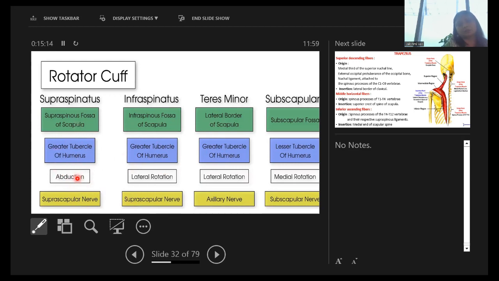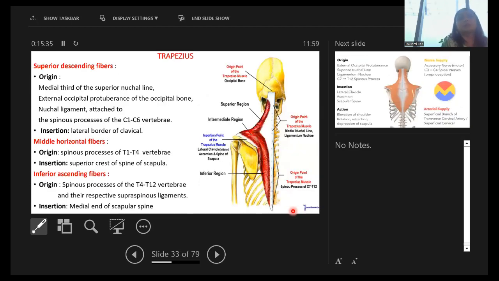Just now we saw the 0 to 15 degrees. Then infraspinatus causes lateral rotation along with teres minor. Subscapularis has its origin in the subscapular fossa, and it inserts in the lesser tubercle. So only one muscle inserts on the lesser tubercle, and its action is medial rotation and it is supplied by the subscapular nerve.